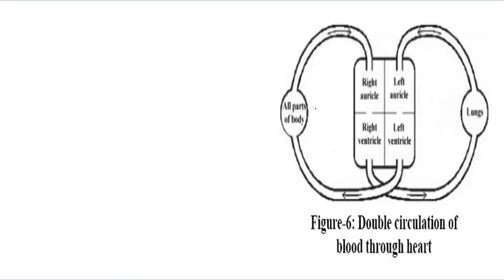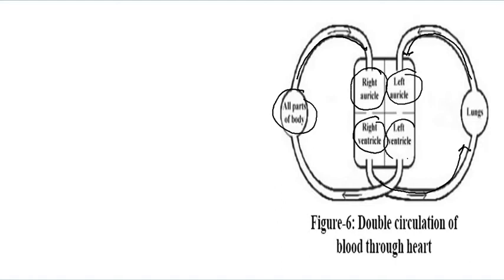It is a double circulatory system. So you can see here, from all parts of the body the blood is coming here, and it is passing to the right auricle, then to the right ventricle, and then it moves to the lungs. From the lungs, further it is moving to the left auricle and then the left ventricle, and then it is going to all the body. So that is the double circulatory system. You can draw this diagram. Double circulatory system, blood up to the heart.